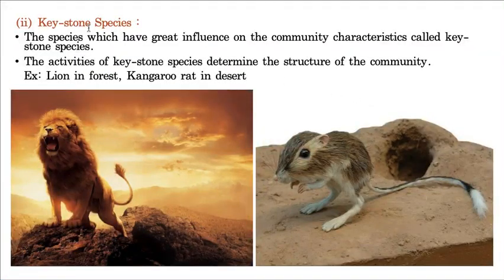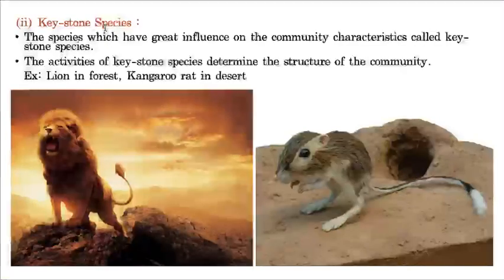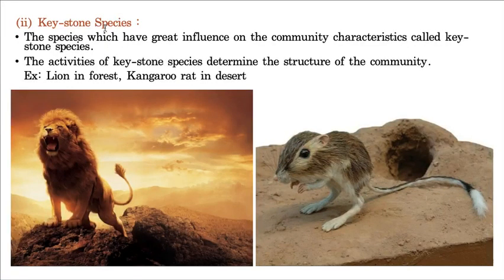Now, the second type of species is keystone species. This is a very important type of group. This type of species greatly influences the community characteristics. I'll tell you very easily by taking one example. Here I have taken the example of lion, and lion is a very dominant predator present in an ecosystem. And this lion decides the number of all the remaining animals.